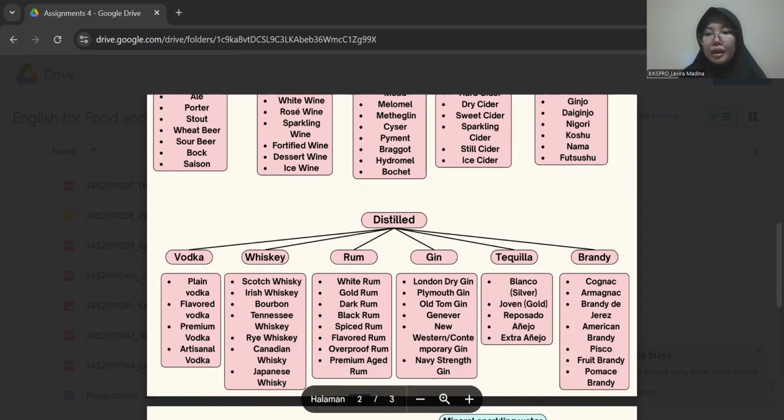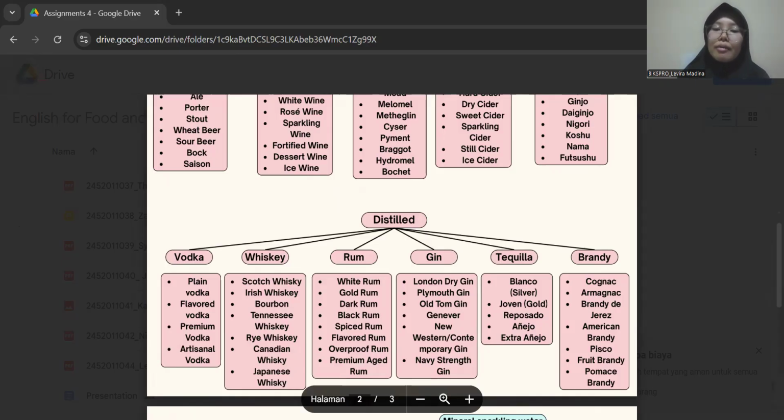For the next is brandy. Brandy is a distilled alcoholic beverage made from fermented fruit juice, most commonly grapes. It's typically aged in barrels, which gives it a smooth, rich flavor with notes of fruit and oak.